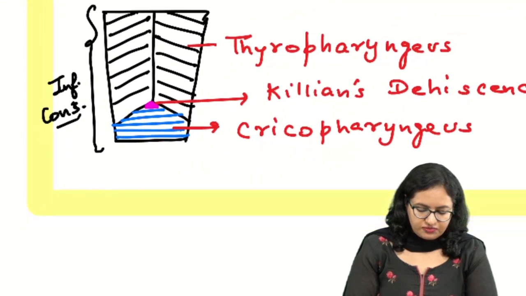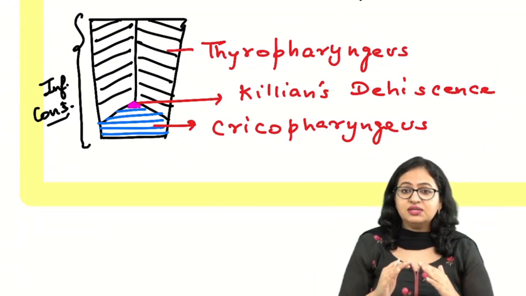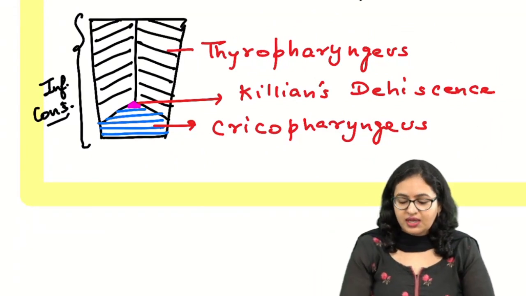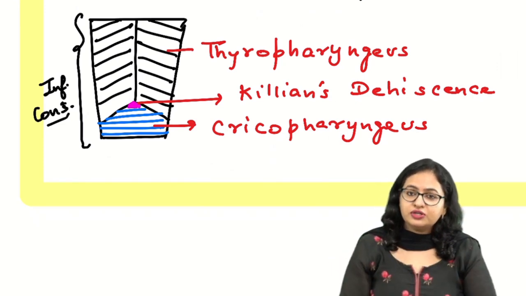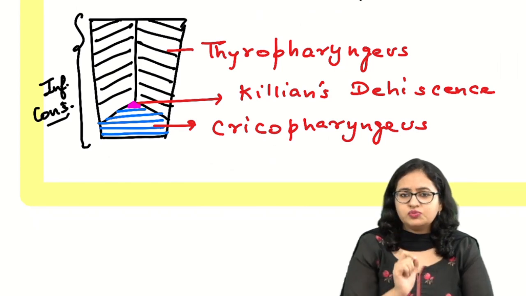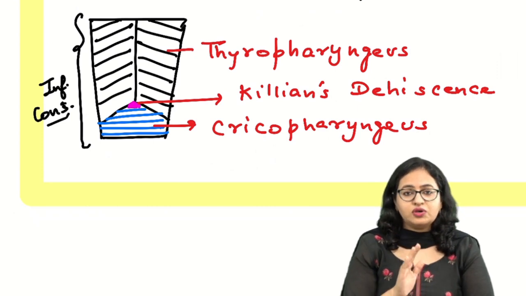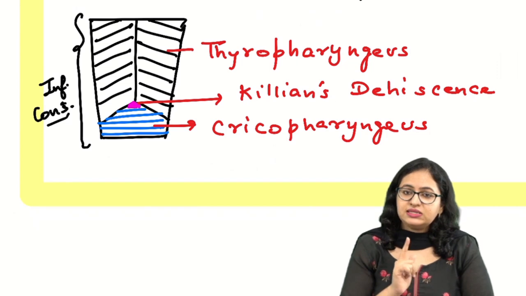If we see this inferior constrictor, the fibers which are running obliquely like this are thyropharyngeus, and the other set of fibers running horizontally is cricopharyngeus. In between these two sets of fibers, there is a small potential space. We say it is a weak area because fewer fibers are there, and that area is given the term Killian's dehiscence.